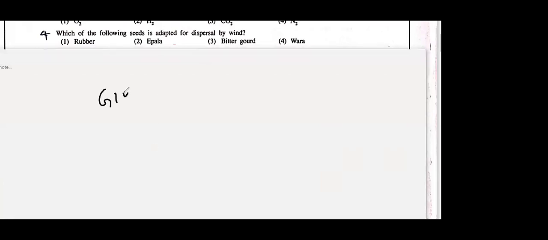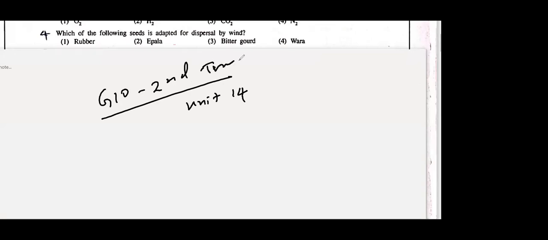Remember, in grade 10 second term you have to complete up to unit 14. I don't know whether they have done this in school, but you are supposed to get up to unit 14 in the second term paper. The third term is unit 15 and above. So we are in the last part of unit 14. I just started unit 15 last week, the pressure lesson, right? So this part we have done.